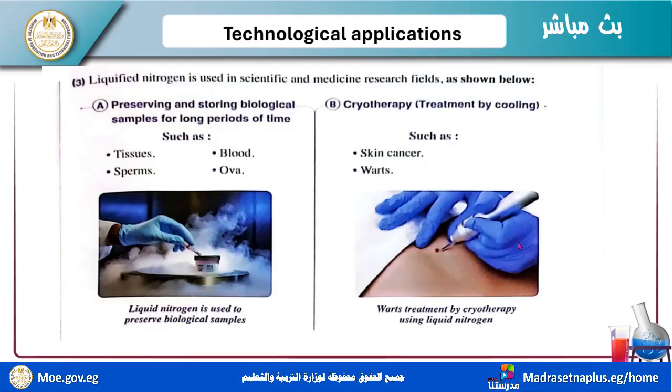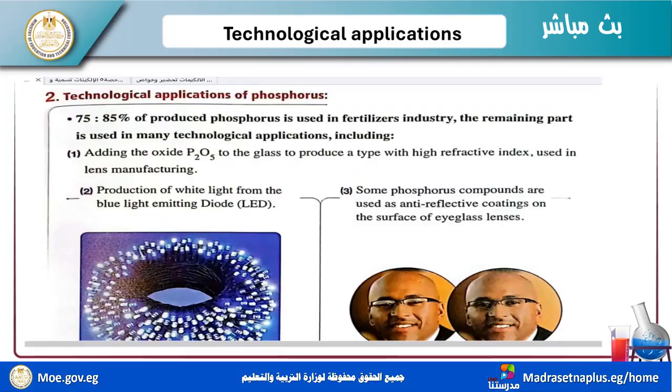I have many examples of technological applications for phosphorus. For phosphorus, 75 to 85 percent of the produced phosphorus is used in fertilizers. Against this, the remaining part is used in many technological applications like these.